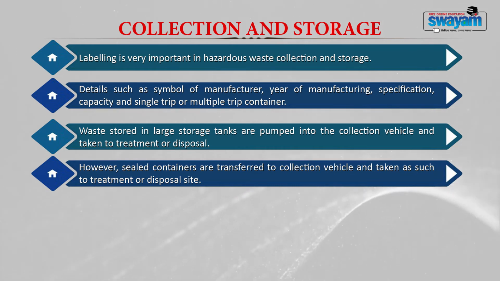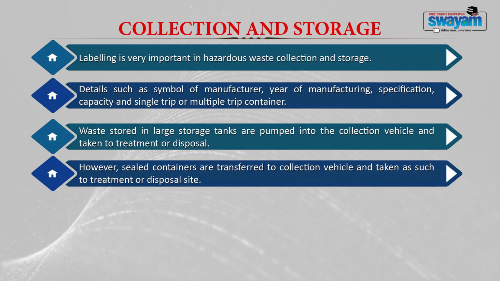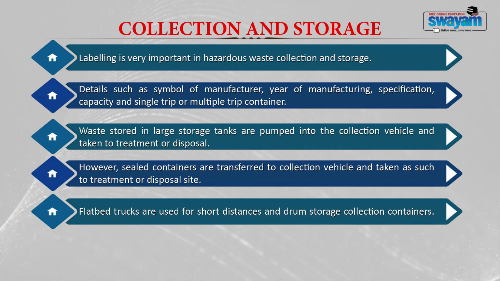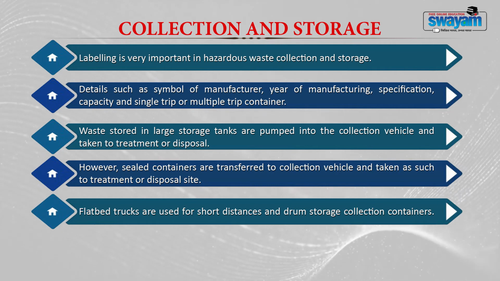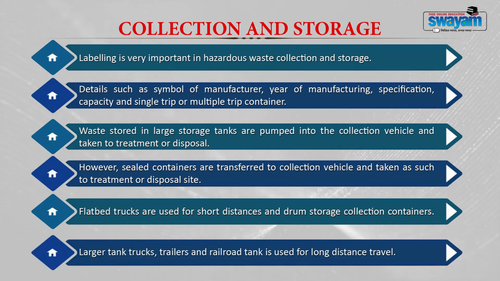So, once you pack it, it will be sealed and carried as such to the vehicles and to the disposal site. There are special trucks called flatbed trucks which are specifically used for this purpose, which cover short distances. The large tank trucks, trailers and railroad tanks are generally used for long distance travel.